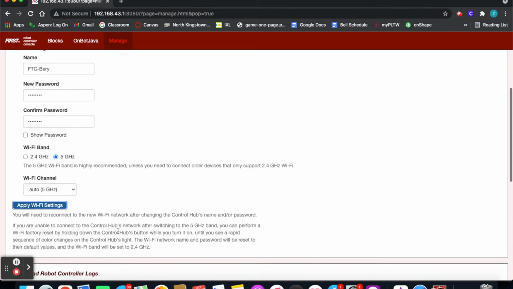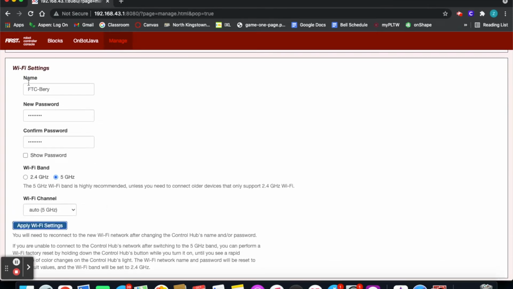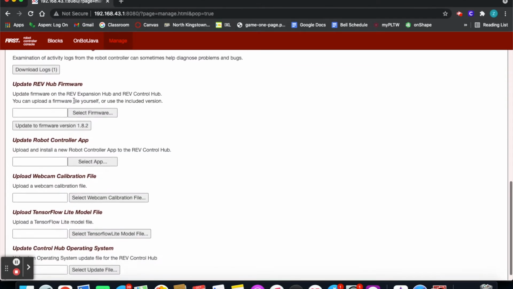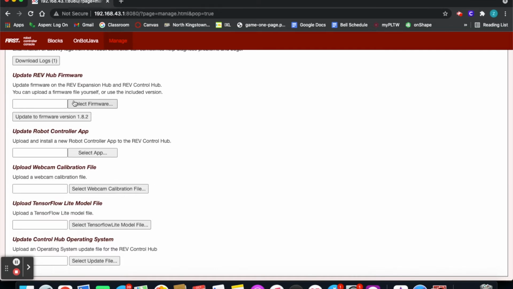This would also be a good opportunity to change the name and/or password of your control hub for security and convenience purposes. We will also be updating the Rev Hub firmware and the control hub operating system.